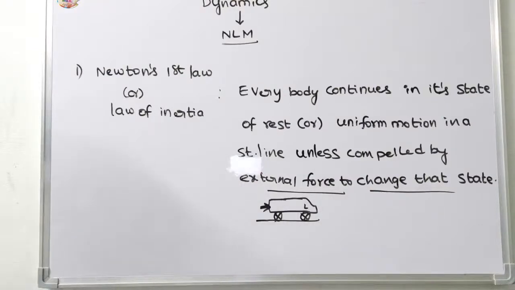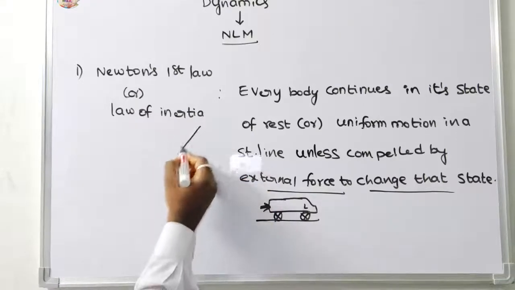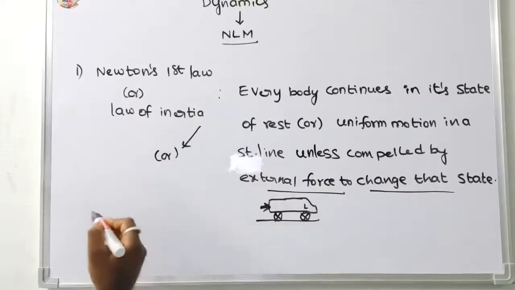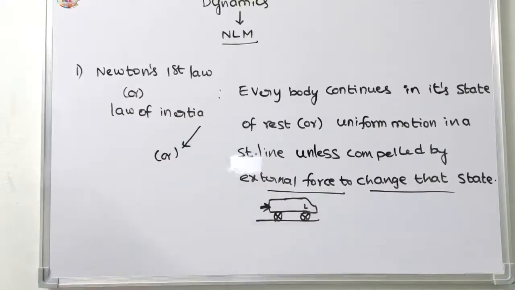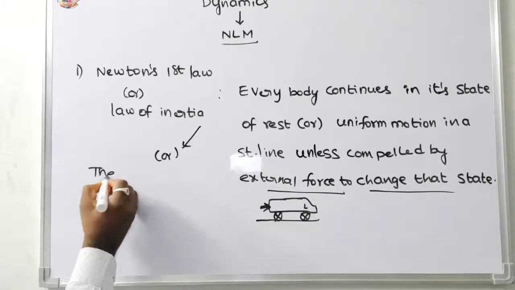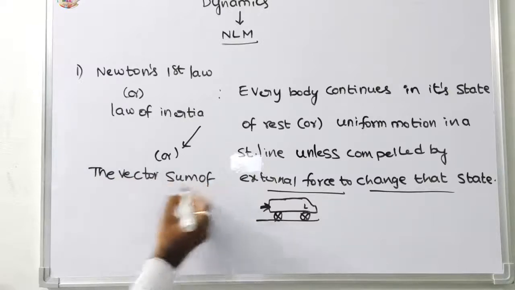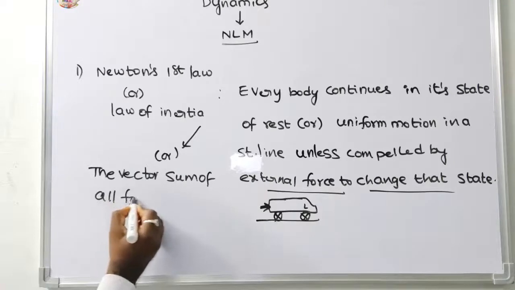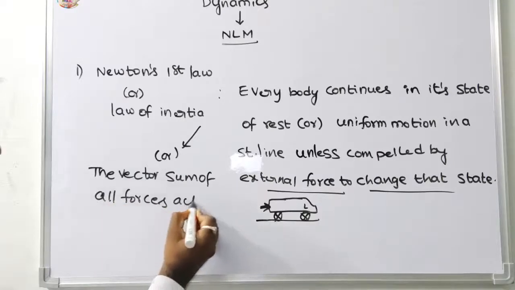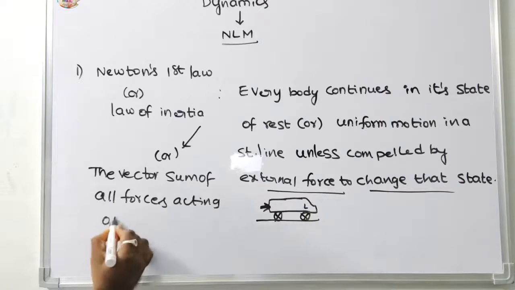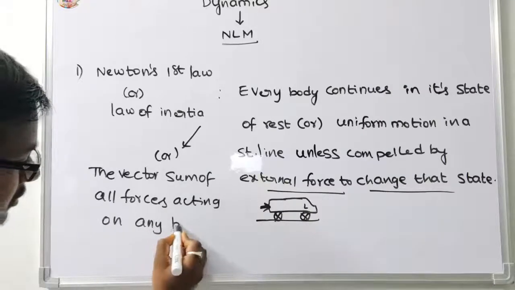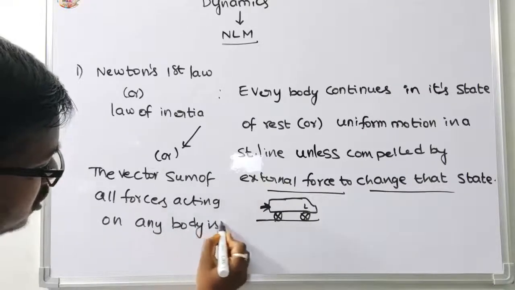Newton's first law, or law of inertia, has another definition: the vector sum of all forces acting on any body is 0.